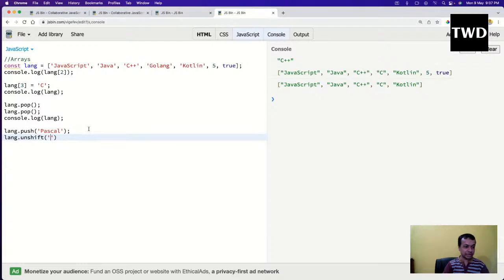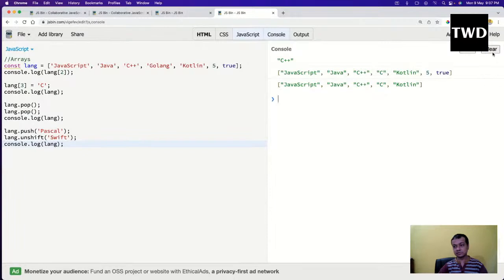Oh, Kotlin I already have. Then what will I do? Shift I'll do. Yeah, that is a tilde. Shift I'll do, and then console dot log of lang, clear it, run it, and it is not showing.